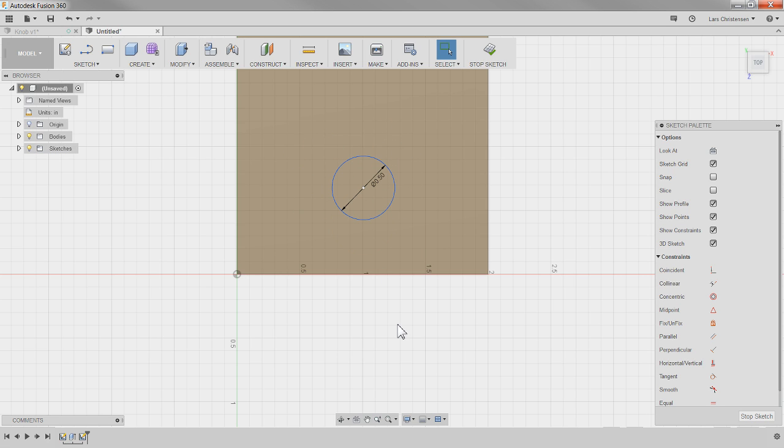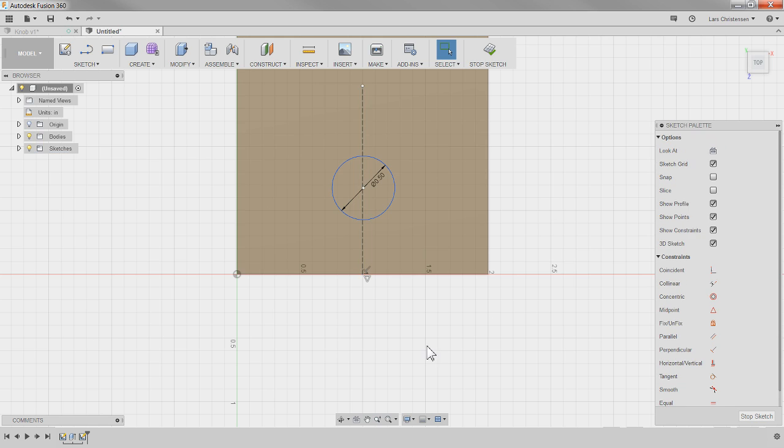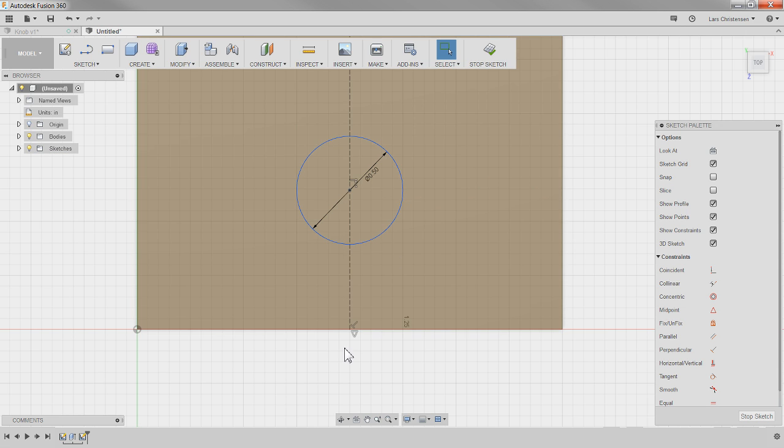So now I might create a center line. So I'm going to hit Alpha line, hover over here till I see that little triangle. That means I'm on the midpoint of the line. I'll create that one up there. Hit escape to get out of it. And then I can make that construction by either hitting X on your keyboard or hitting the icon over here. Now, it will actually snap in, and you will see we get the coincident sign. Like if you look over here, see how we have the coincident sign over here? When I let go, you'll see that appear also. So now it's there. It's still blue though, because now it can move up and down.